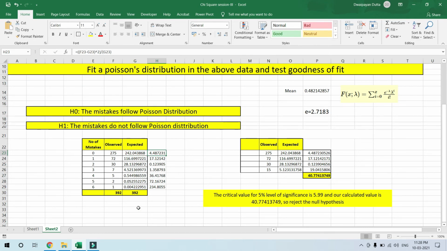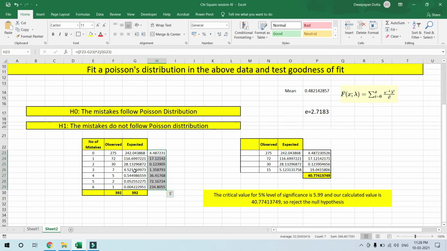Now this is the same formula I have used, that is observed value minus expected value to the power 2 divided by the expected value, and these are the values which we have got. Now friends, if you remember, I told you before that chi-square testing has a drawback: it needs the frequency to be greater than 5. So from this table to this table, we have added these 4 rows, that is 7 plus 5 plus 2 plus 1. So we are getting 15.